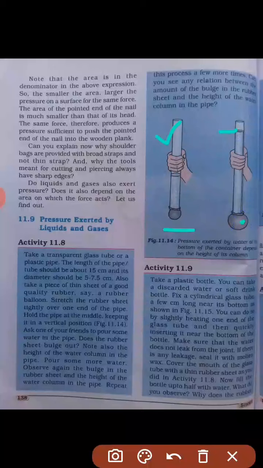The unit of pressure is Pascal, you can keep this in mind. We know the formula of pressure, P is equal to F upon A. So what will be the unit of pressure? It will be the unit of force divided by the unit of area. The unit of force is Newton.